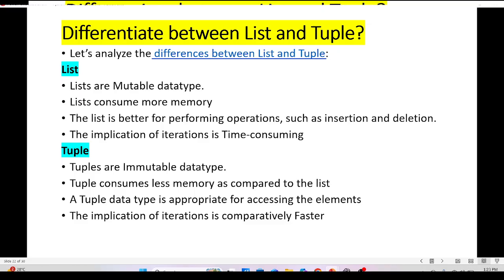Tuples are an immutable data type. A tuple consumes less memory as compared to the list. A tuple data type is appropriate for accessing the elements. The implication of iteration is that it is comparatively faster than the list.